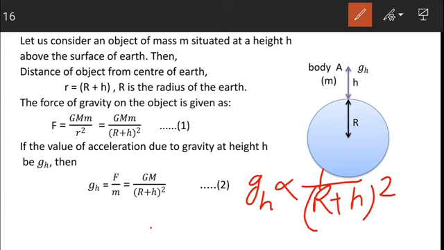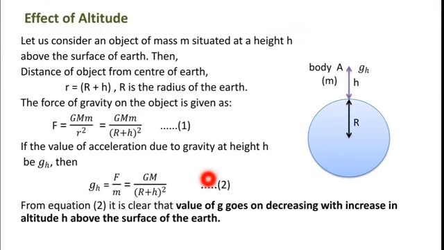So as the height h increases, R plus h will also increase, and if R plus h increases, then gh will decrease. So from equation 2, it is clear that the value of acceleration due to gravity g goes on decreasing with increase in altitude h above the surface of the earth.